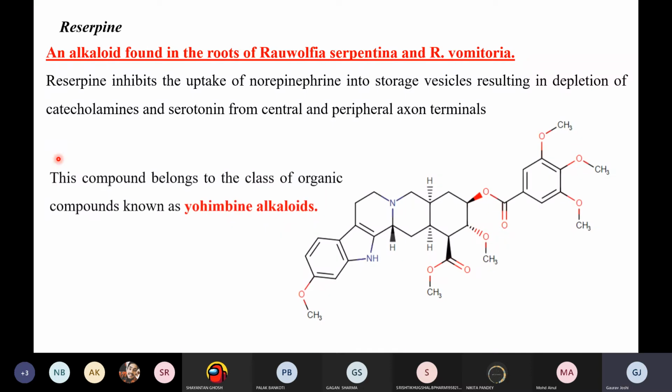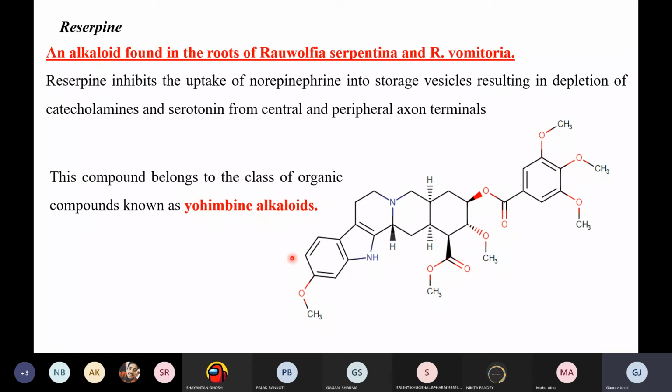Now it has a very big structure, right? An alkaloidal structure. What is it? It is basically a steroid type of molecule, and this is called the yohimbine, right? Always remember, you can get a question in the GPAT to discuss the class of the reserpine alkaloid, basically the chemical class. So this is basically a molecule of the yohimbine class. No one will ask you to draw the structure because this is a very big structure of a natural product, right? But you have to remember the chemical category in this case.